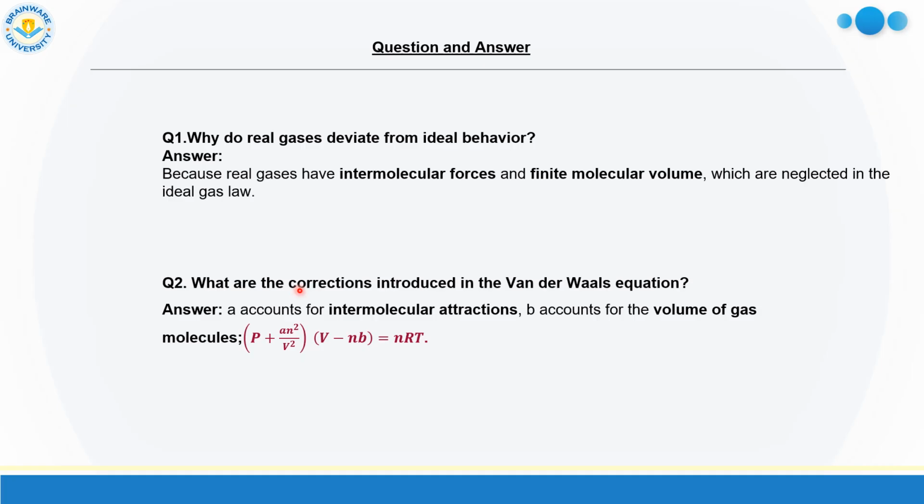Second question: what are the corrections introduced in Van der Waals equation? I have already discussed it. This is our Van der Waals equation, and this is our pressure correction term due to presence of attraction or repulsion forces among the real gas molecules, and this is the volume correction term because the real gas molecules have significant or finite volume. So this is our volume correction term nb. So this is our Van der Waals gas equation for real gases.